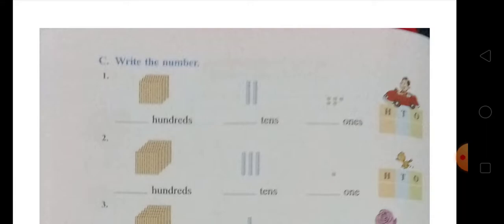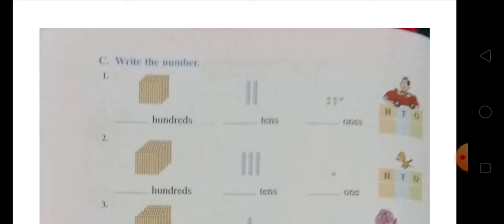In the second there are 5 big blocks, that is 500, and in each big block there are 100 small blocks, so that makes 500. And after that there are 3 groups of tens blocks, that makes 3 tens, and after that there is 1 single block, so that makes it 531. On the ones place there is 1, on the tens place there is 3, and on the hundreds place there is 5.